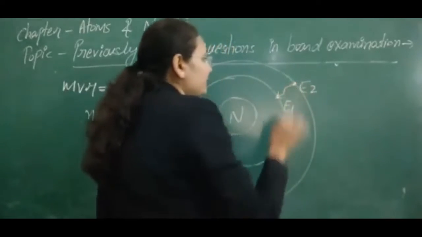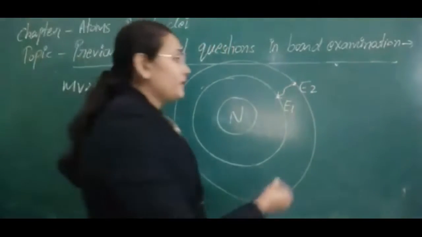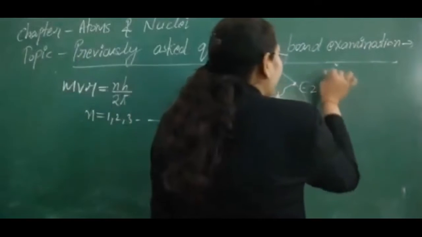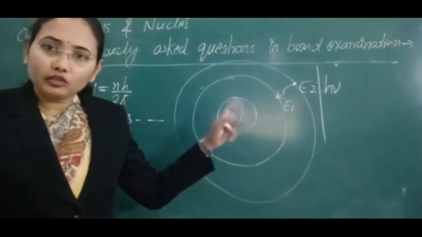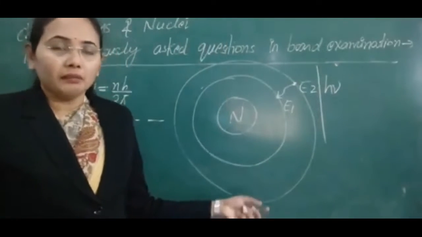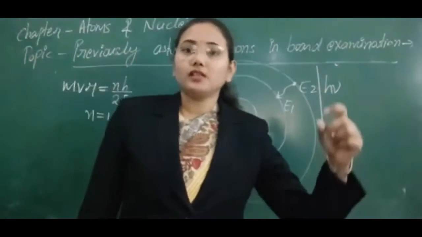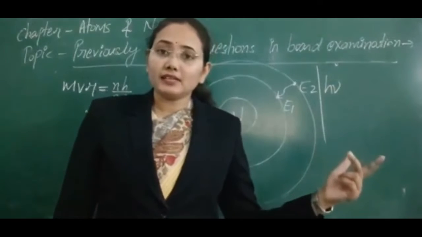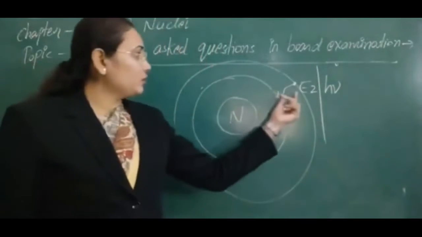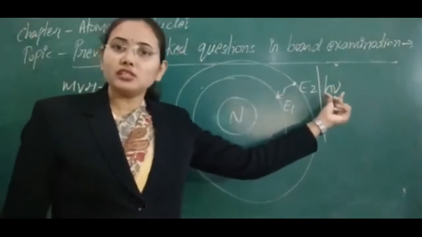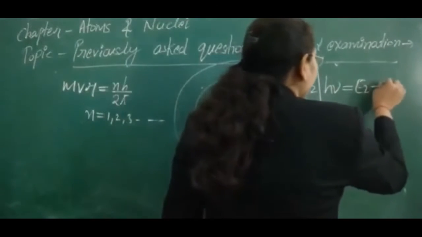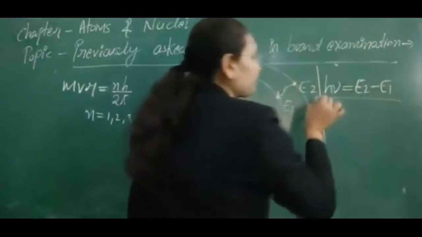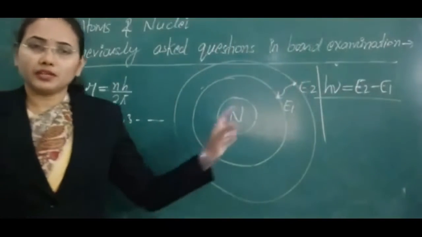Whenever the electron makes a transition from E2 to E1, according to quantum mechanics we get electromagnetic radiation, and that radiation has energy h nu, this is Planck's law, and this energy h nu is equal to E2 minus E1. So this is Bohr's third postulate.